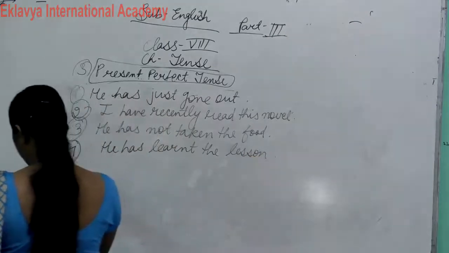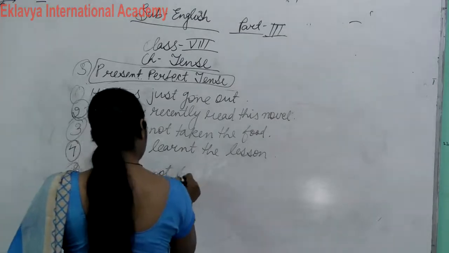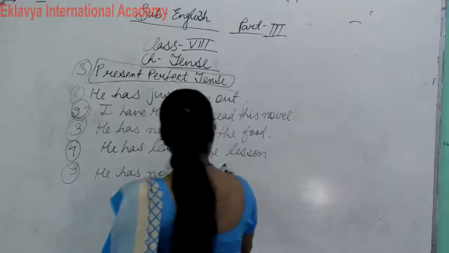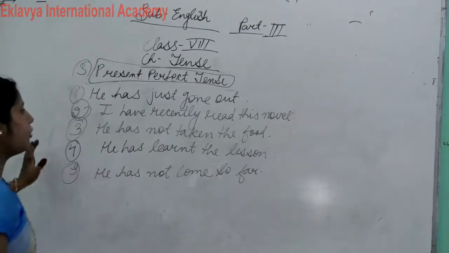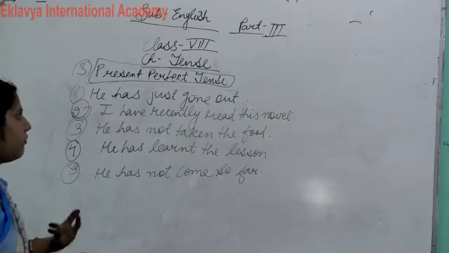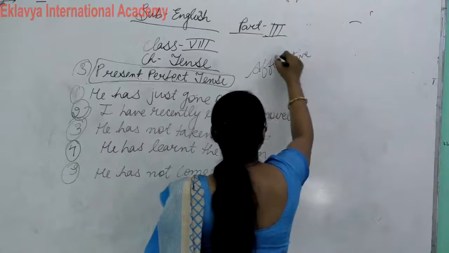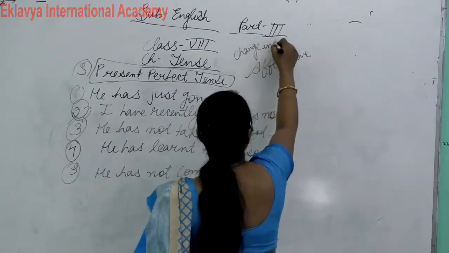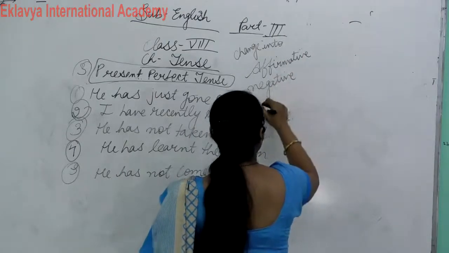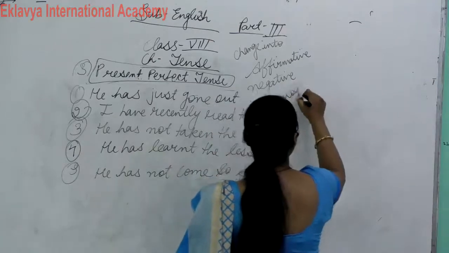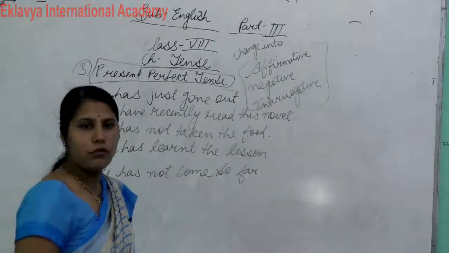These you all note down in your notebook. He has not come so far. Okay. So these are the sentences that you change into affirmative, negative or interrogative form. This is your diary work. This is your homework. Clear?